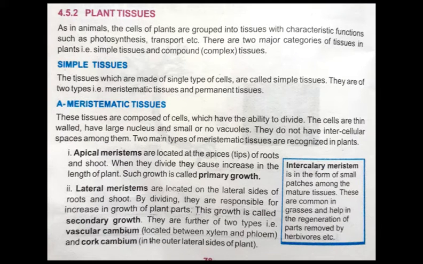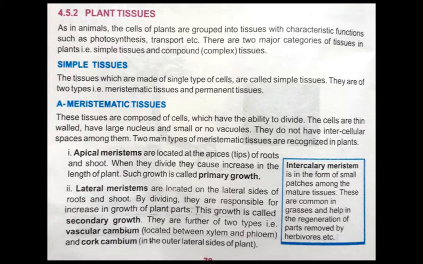What is the difference between simple and compound tissues? Simple tissues are made up of a single type of cells. Okay students, simple tissues are those which are made of a single type of cells. That is why they are called simple tissues. But compound tissues are composed of more than one type of cells. Now you have to be clear about the difference: simple tissue is made up of a single type of cells, but compound tissues are made up of different types of cells.